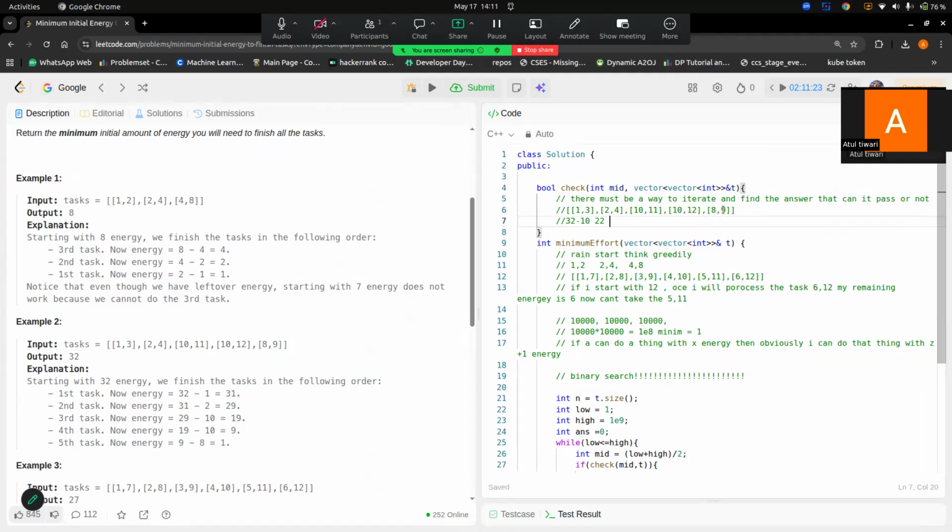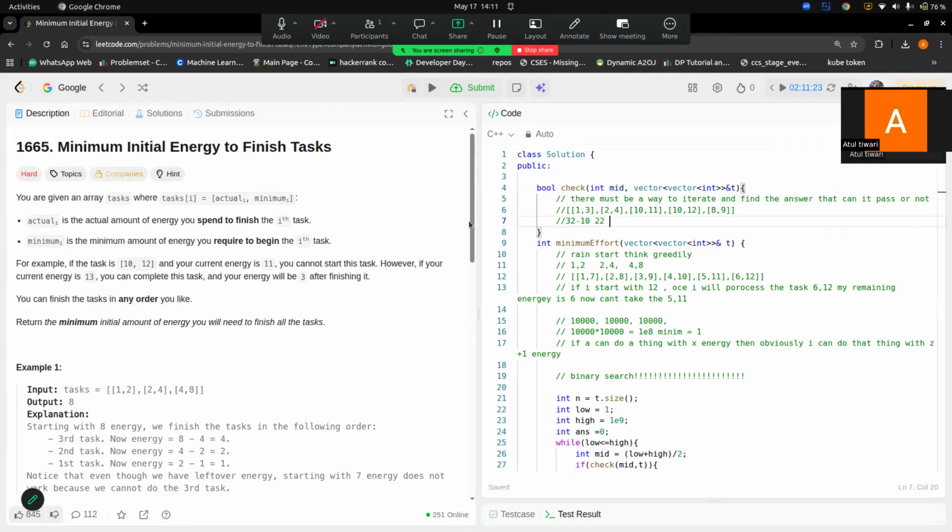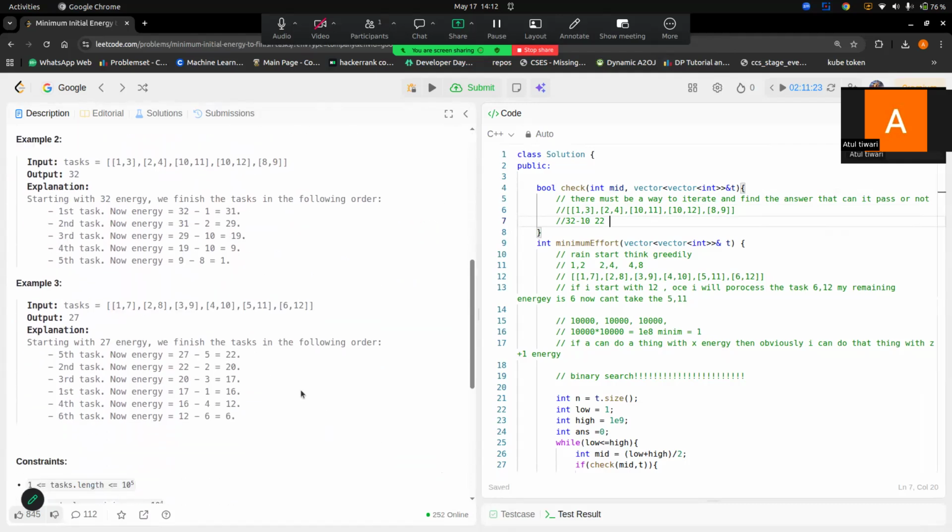So this is the actual energy that is required. The second was the minimum energy, and this was the actual energy. So 22, then 12, and 12 minus 8, 4. Now if you see, 4 minus 2, 2. But here the minimum energy required is 3. So you can't do it with 32 this way. But the answer is 32.